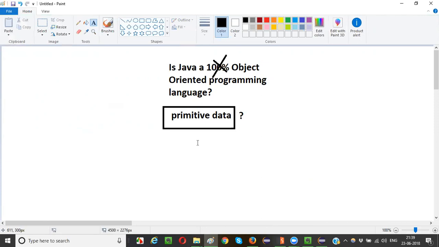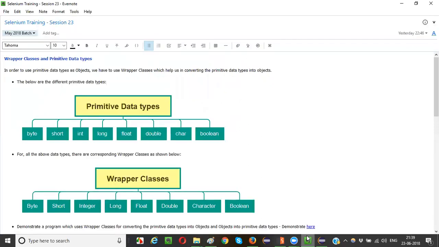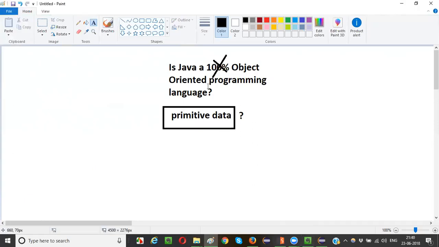The only reason here is that objects consume a lot of memory and also affect performance, right? So just to overcome that problem, the basic concepts like data storing were made non-object oriented, guys.